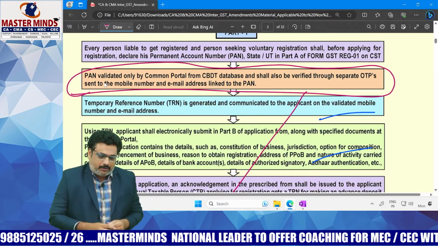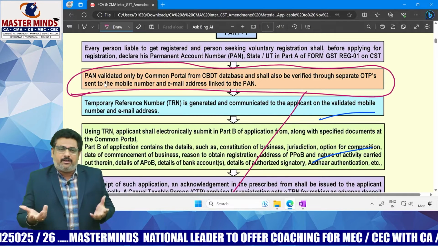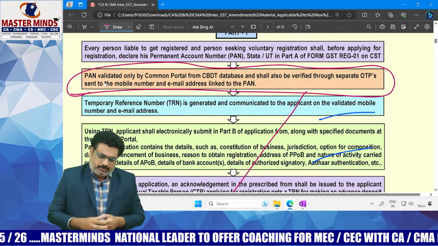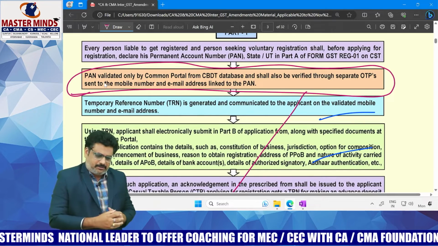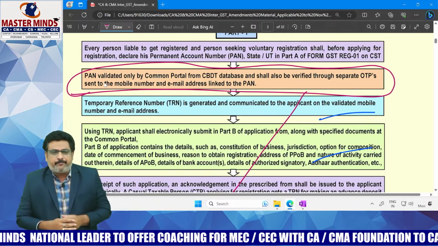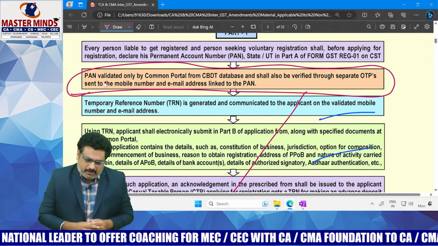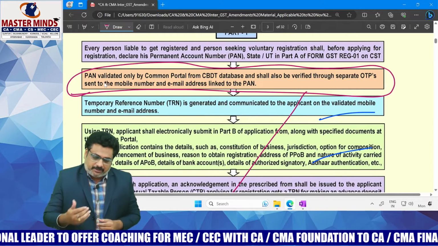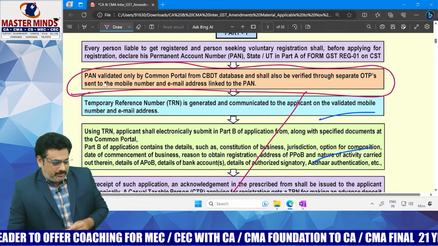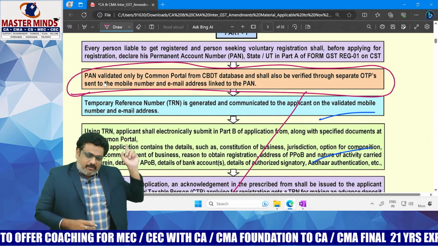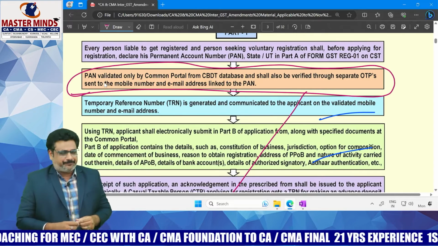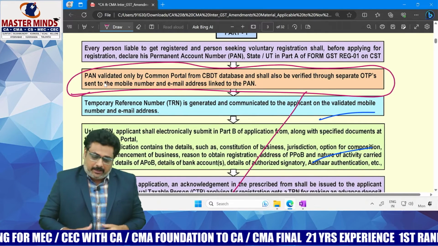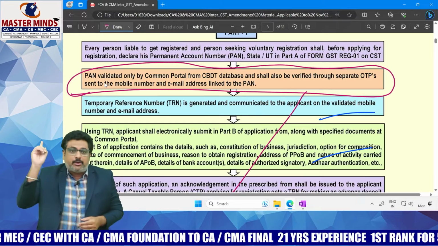And sir, how will the OTPs be generated? Generally, the PAN will be declared by the applicant in his Part A. As usual, it will be validated from the CBDT database and it shall be separately verified through separate OTPs that are sent to the mobile number and email ID that are linked to the PAN.